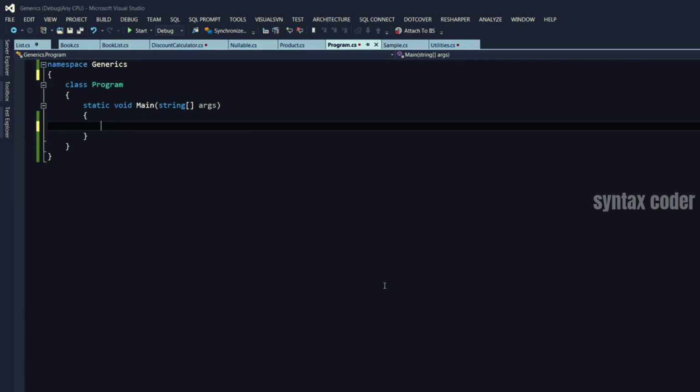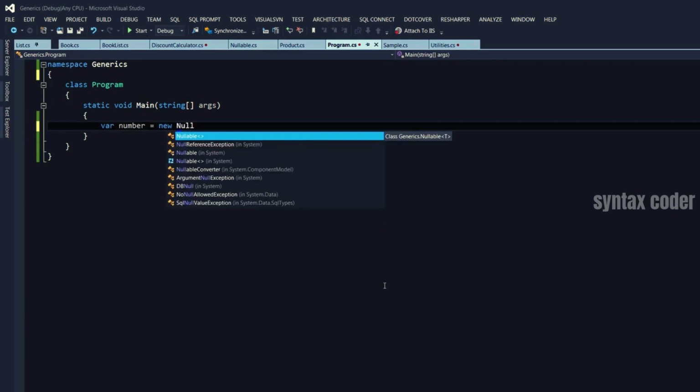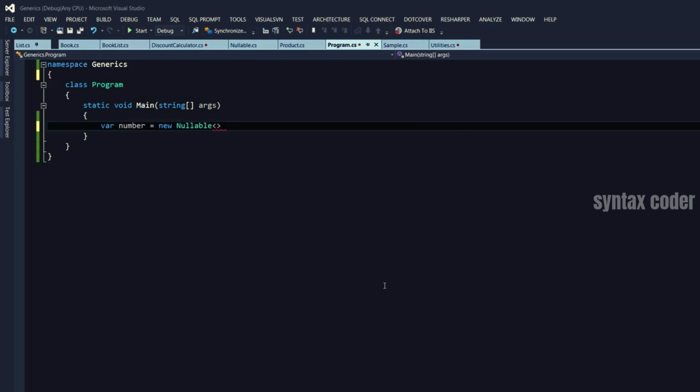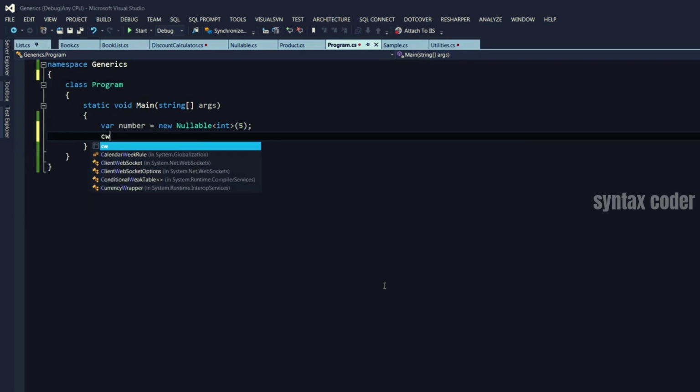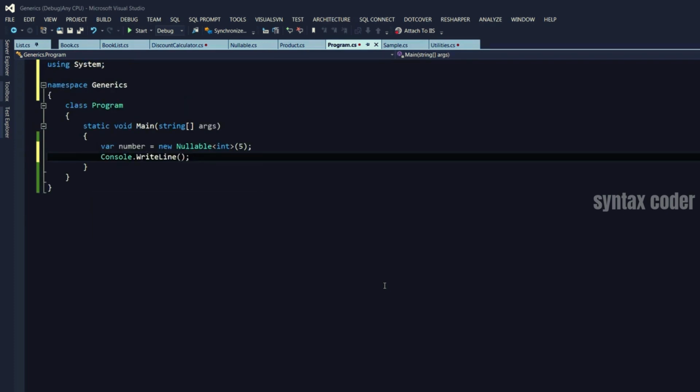So I can say var number equals new Nullable of int, I can give it a value like 5. Let's log something to console. So CW, it's a code snippet. Press tab.